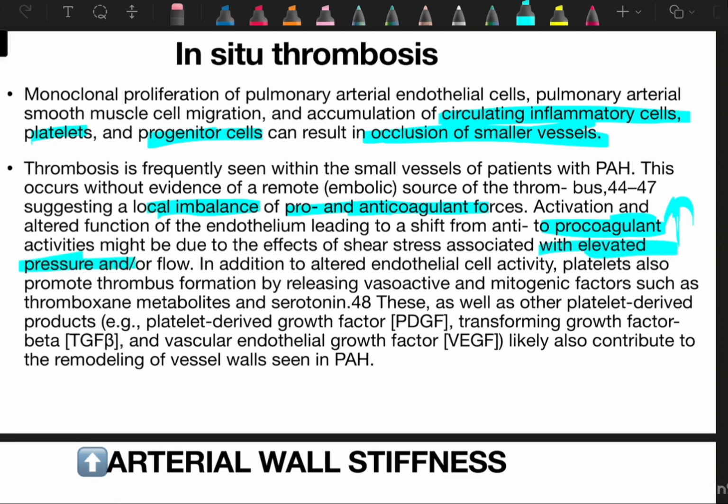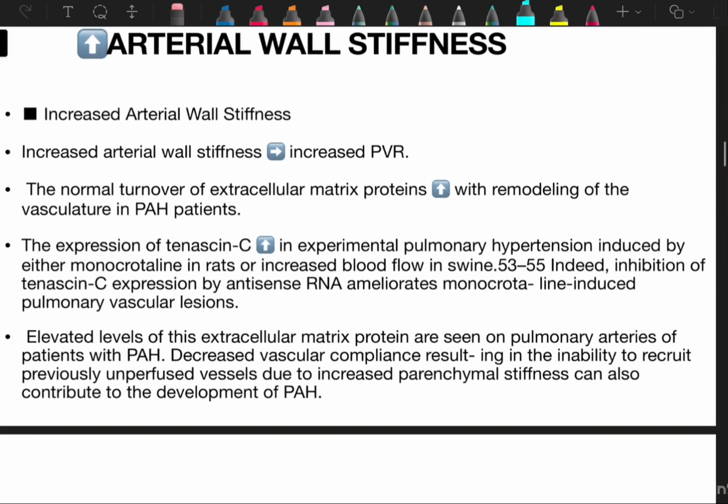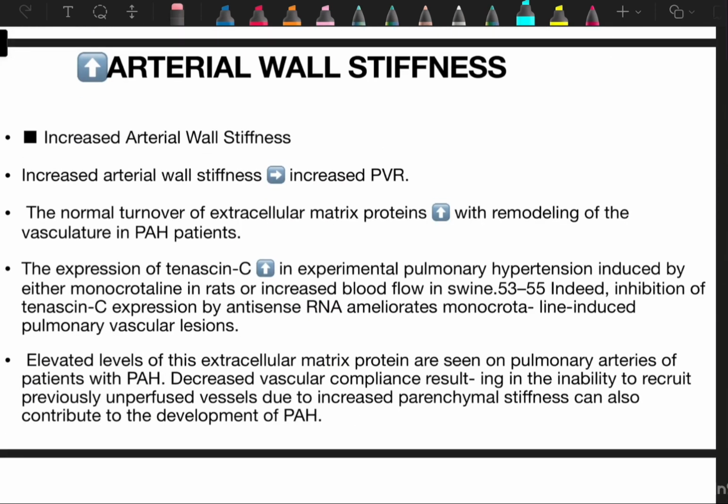In addition to altered endothelial cell activity, platelets also promote thrombus formation by releasing vasoactive and mitogenic factors such as thromboxane metabolite and serotonin. These, as well as other platelet-derived growth factors and products like PDGF, TGF-beta and VEGF, also contribute to the remodeling of the vessel wall in pulmonary artery hypertension patients. Now there is another entity: increased arterial wall stiffness. The stiffness of the arterial wall gets increased in these patients. Increased arterial wall stiffness leads to an increase in pulmonary vascular resistance.